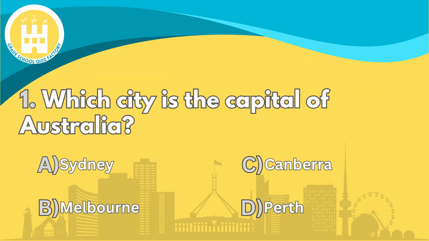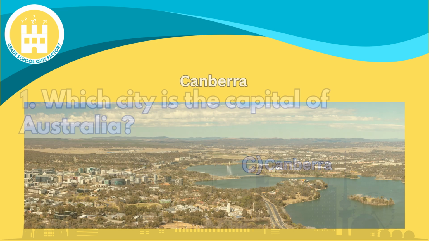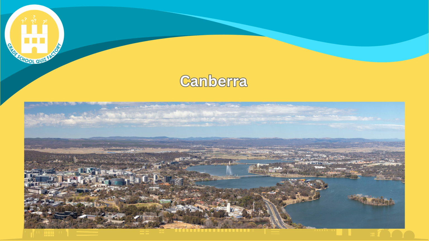Question number 1. Which city is the capital of Australia? The correct answer is Canberra. The capital city of Australia, Canberra, was carefully planned and designed specifically to be the capital.